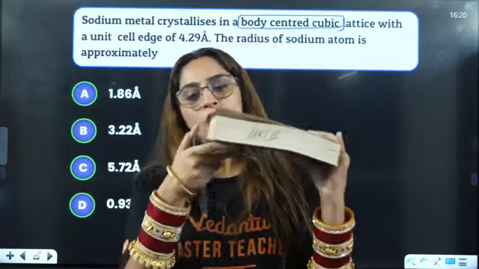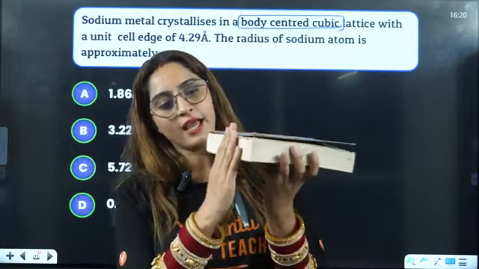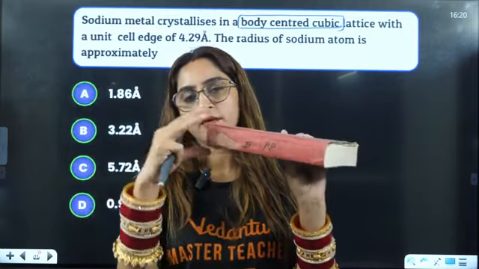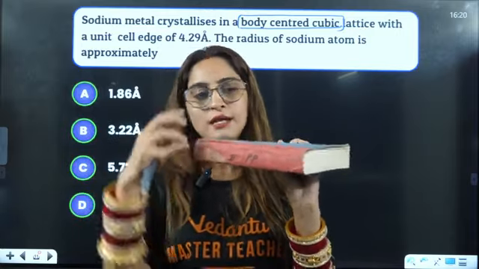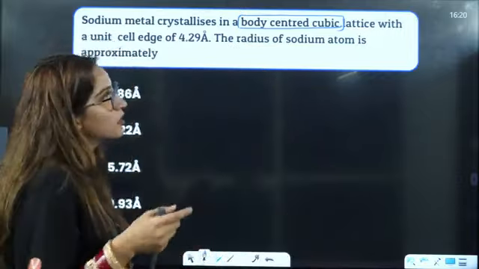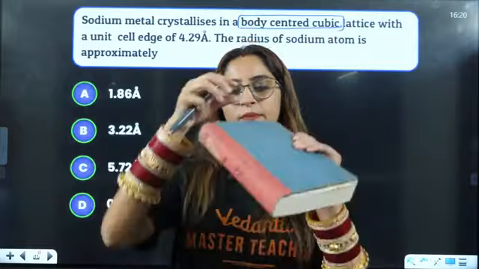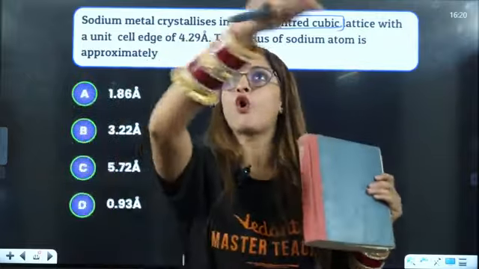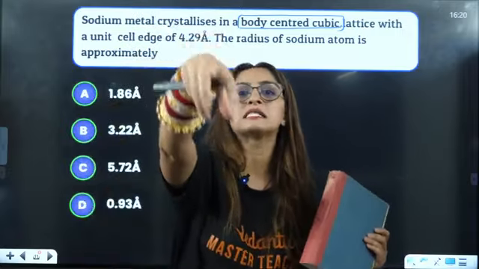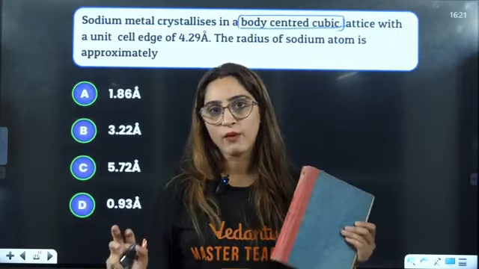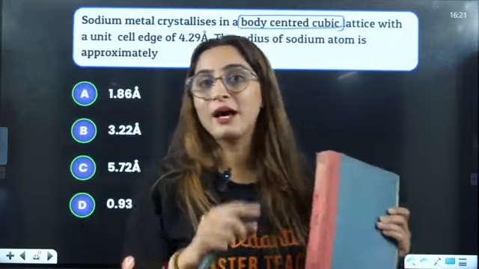Okay, so now what you will see, these are the edges. These are the vertices, corners, right? And this is the center. So whenever I say body centered cubic lattice, that means inside that cube, in the center, if I talk about this room here, in the center where my camera is lying, on that position I have one atom, and the rest of the atoms are at the corners.